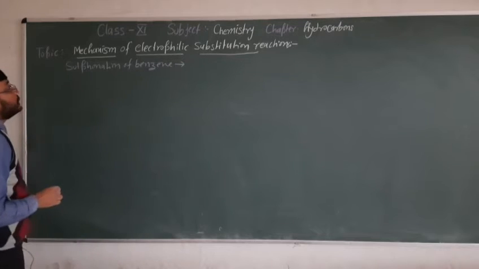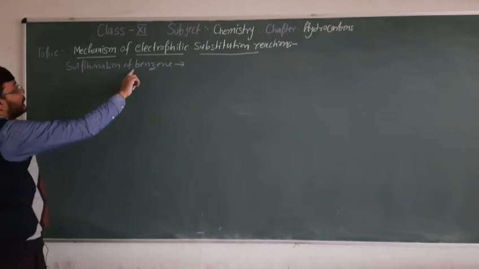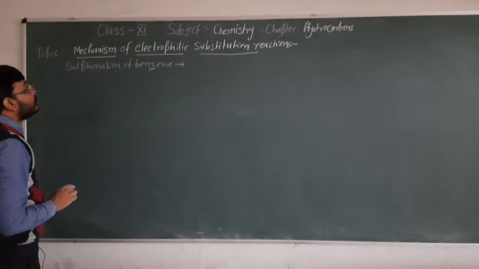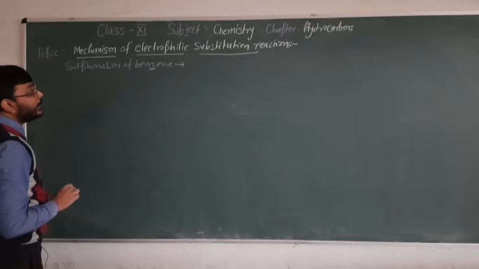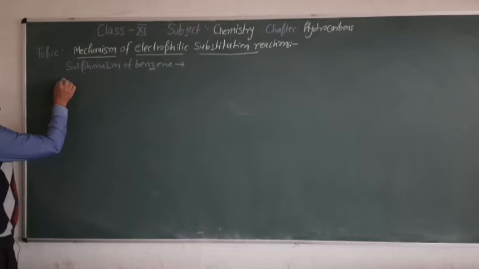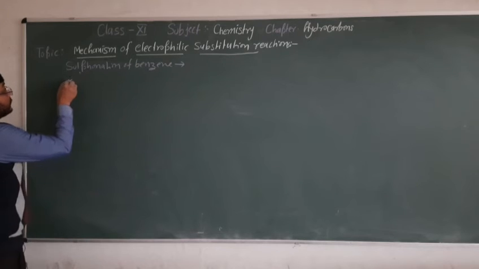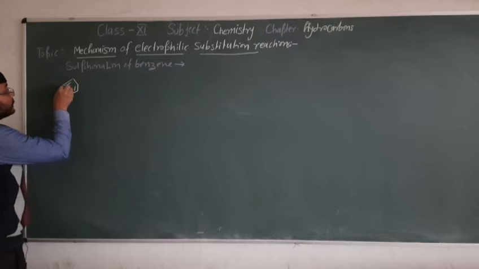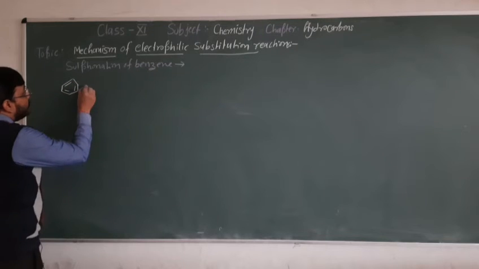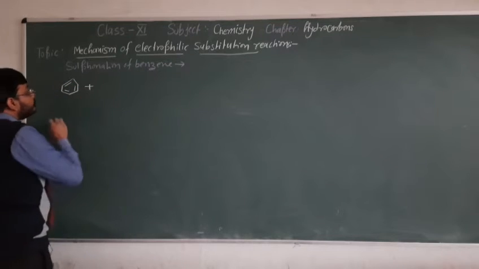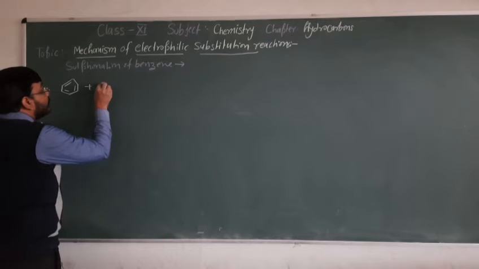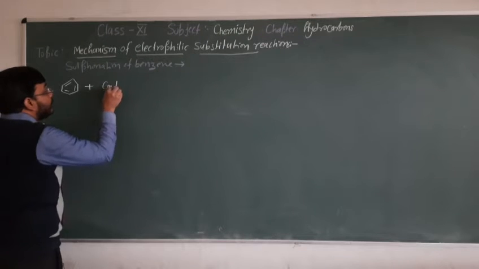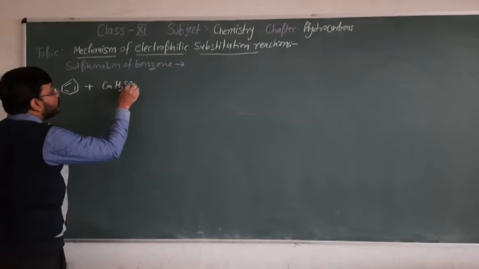Means benzene gets converted into benzene sulfonic acid: benzene plus concentrated H2SO4.